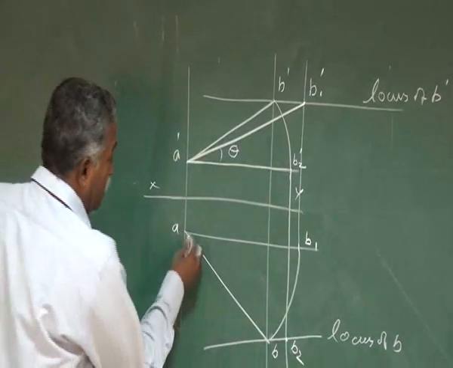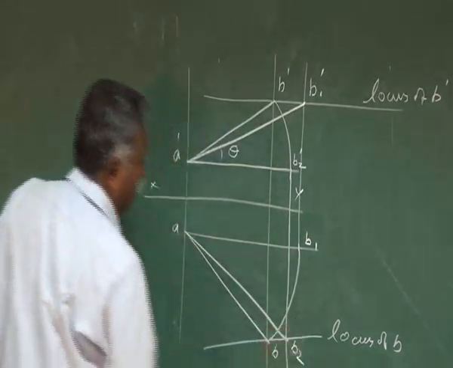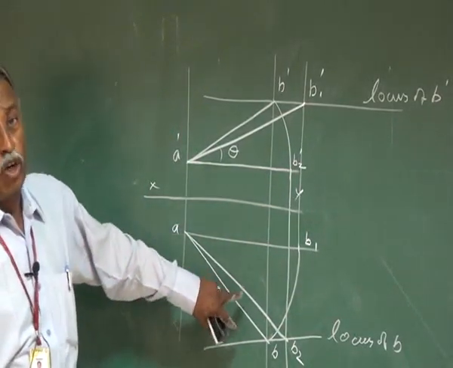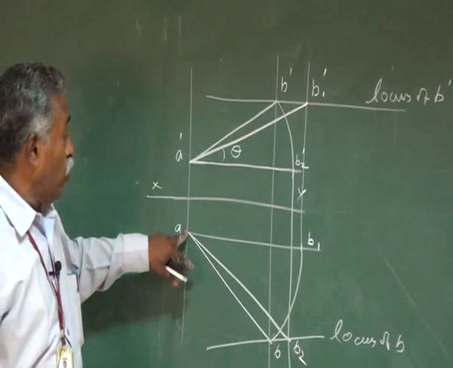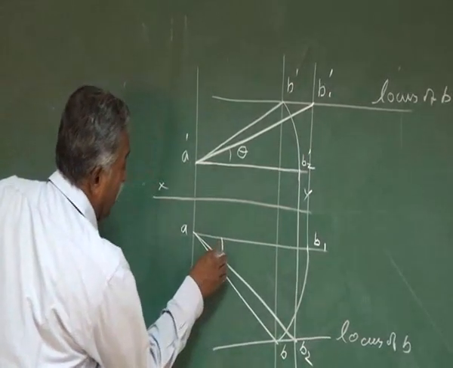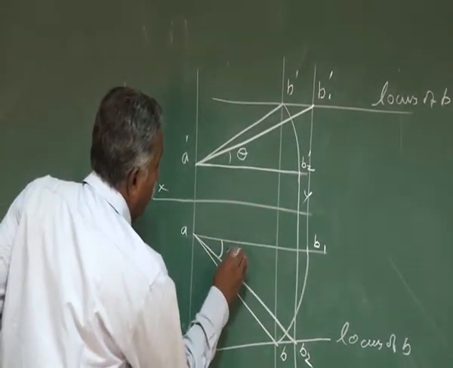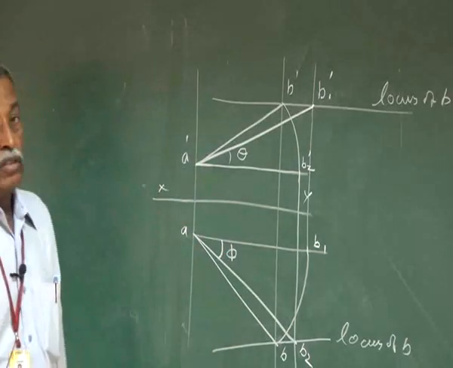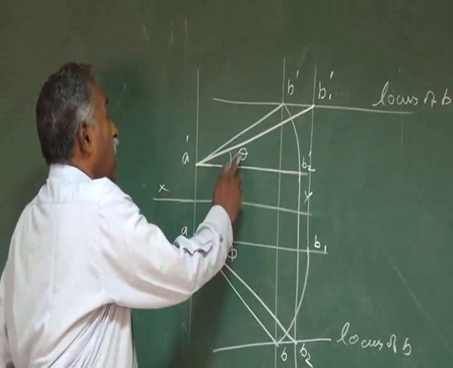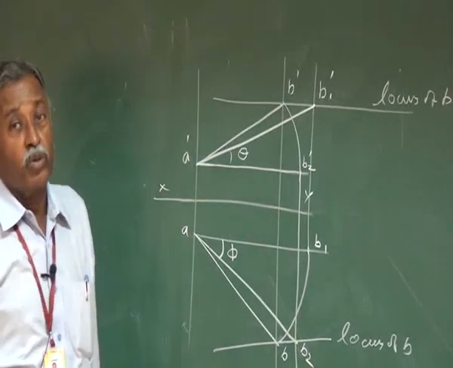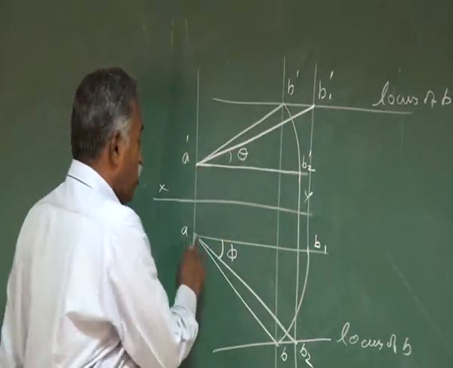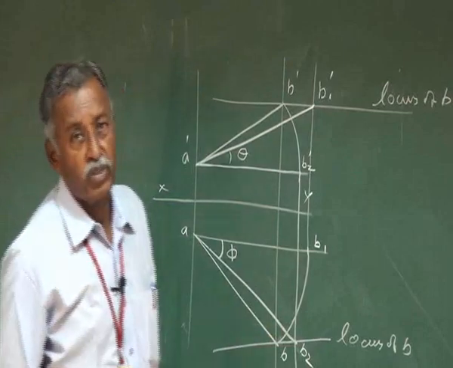So if you join A and B2, this A B2 will give you the true length of the straight line in the top view. Now the true length in the top view is A B2, and this is the inclination of the straight line with respect to the vertical plane, phi. And this is the inclination of the straight line with respect to the horizontal plane, and this is the true length in the front view, and this is the true length in the top view.